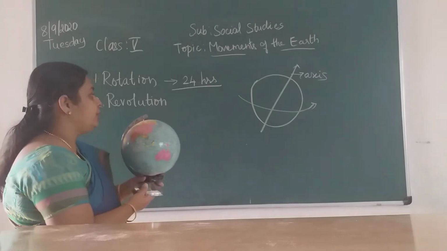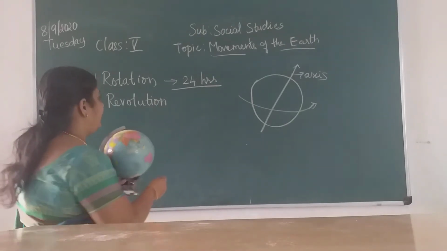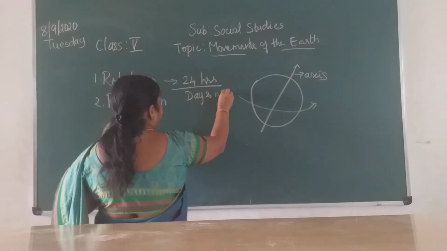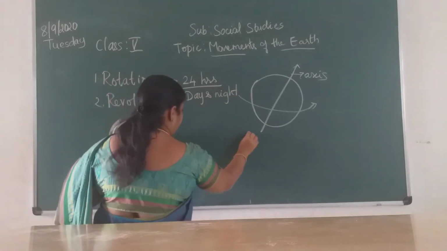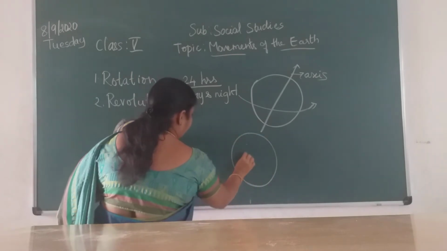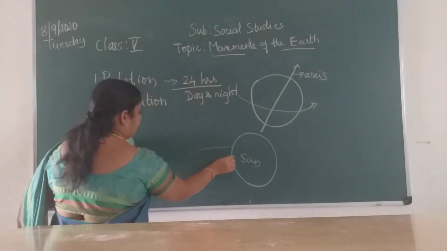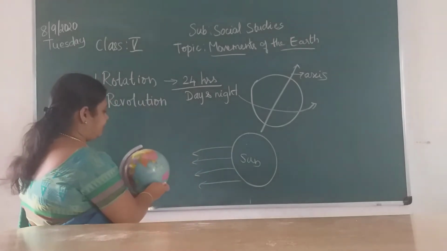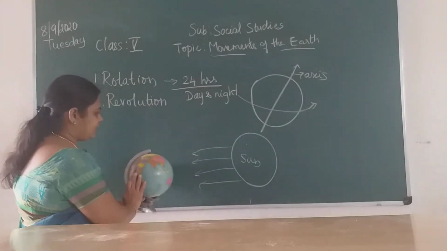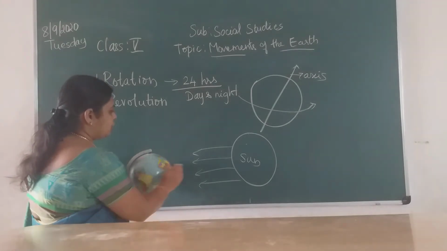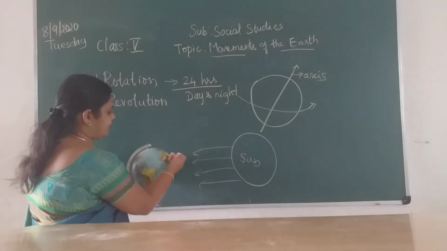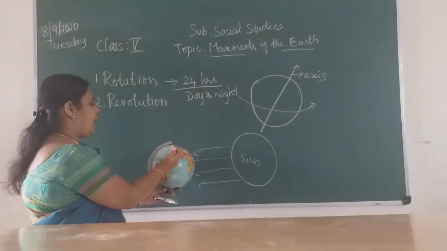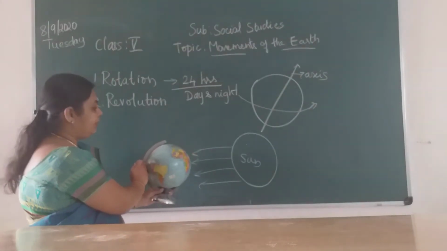This rotation causes day and night. Okay children, imagine a sun is over here. All the light rays are coming from here. When you keep our earth like this, it starts rotating. So whichever part gets the sunlight rays, it will be day. The other part of the earth will be night.